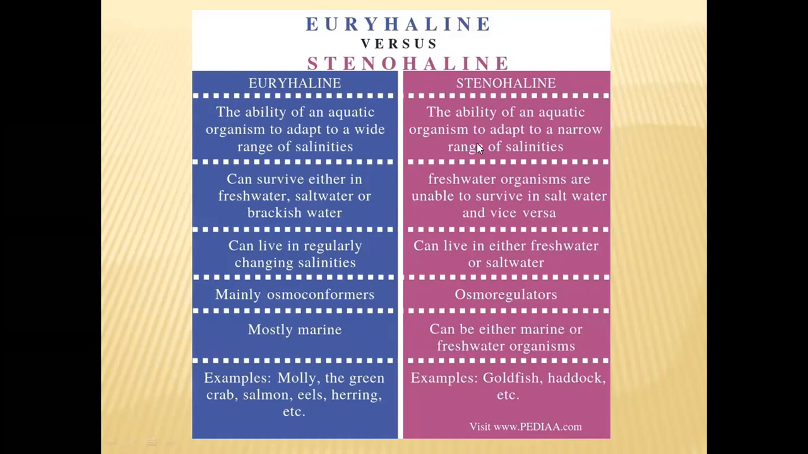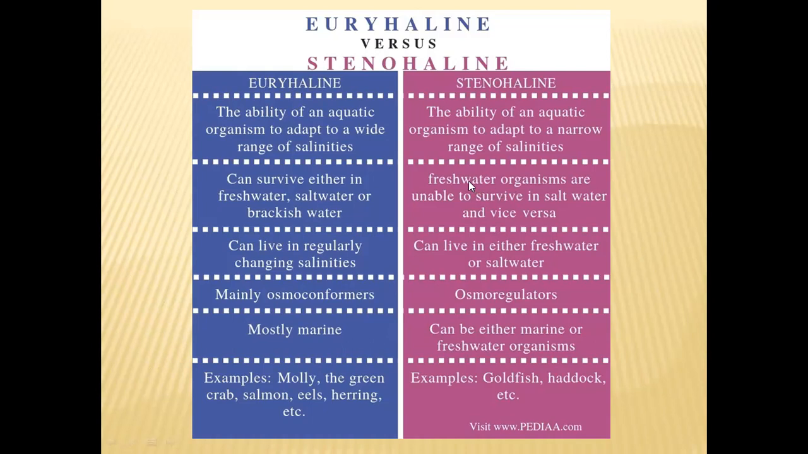If the changes in the salinity of waters are big, then the animals are not going to survive. So stenohaline animals can adapt to only a narrow range of salinities, and the euryhaline animals can adapt to a wide range of salinities. And these euryhaline animals can survive in freshwater, saltwater, or brackish water; any type of water body is okay for these organisms. But the stenohaline animals are not like that. Either they will survive in freshwater only, or only in marine water, but not in both. They cannot survive.